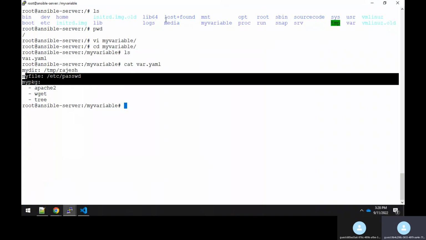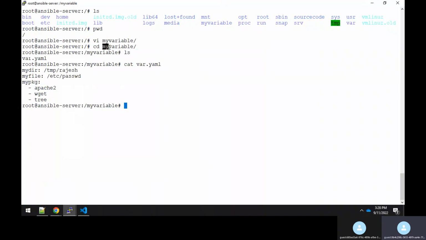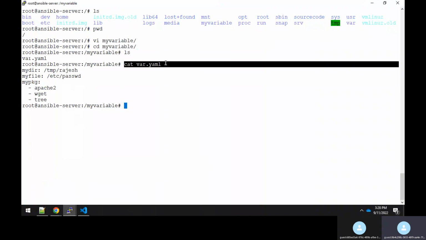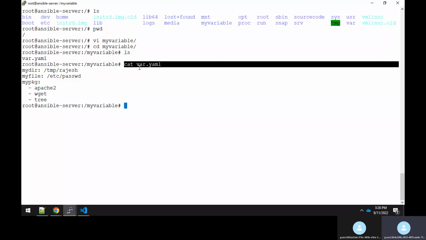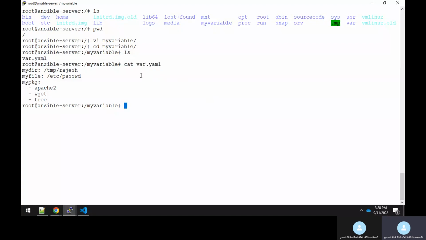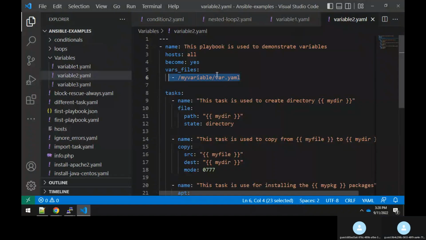So there what happened, right? You have to make sure this my var, under that my var, that var.yaml, right? You have to give this file also to a friend along with the lamp.yml, because this file is used within your playbook file, right? And what happened if you give it? Now according to this var.yaml file, guys, this is there under the slash my variable directory. It means that you have to place this file under this path only, right?